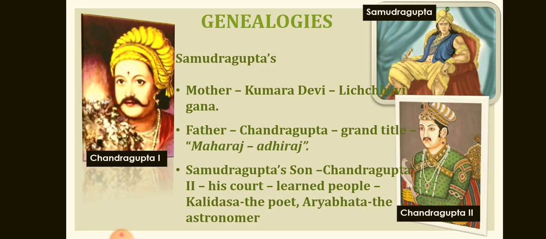Samudragupta in turn figures in the genealogies, that is the list of ancestors of later rulers of the dynasty, such as his son Chandragupta II. We know about him from inscriptions and coins. He led an expedition to western India where he overcame the last of the Shakas. According to later belief, his court was full of learned people.